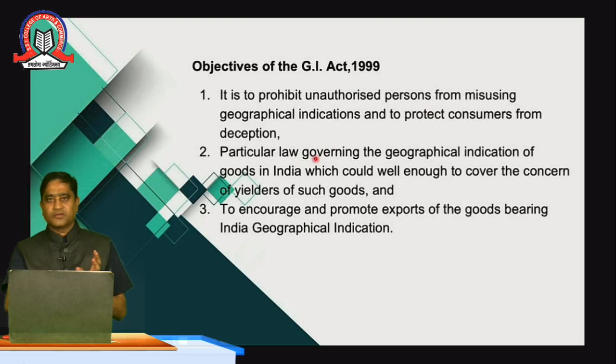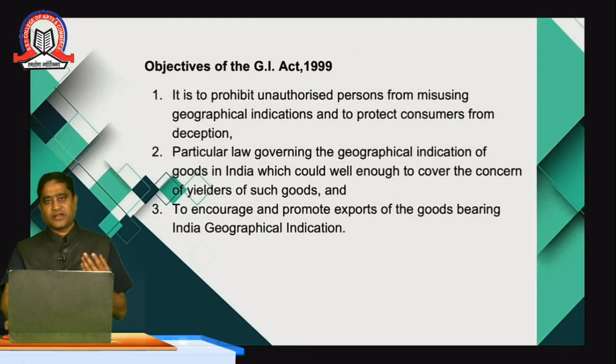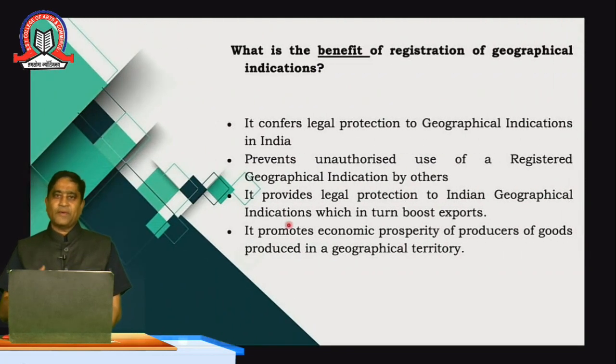Particular law, that is the GI Act, governing the geographical indication of goods in India, could be well enough to protect against offenders who cheat other persons by claiming that they are GI protected, to encourage the promotion of exports for goods bearing Indian geographical indication, and hence the farmers or the producers can have a better price.